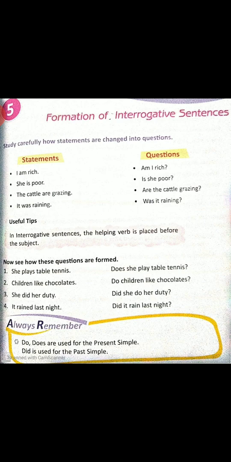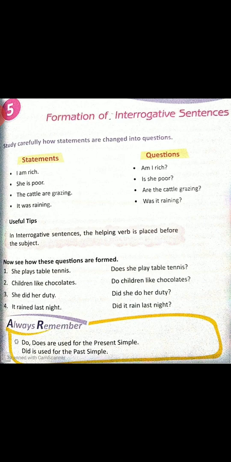The general rule for making interrogative sentences, or you can say questions, is the helping verb comes before the subject and the main verb comes after the subject. For example, once again I am telling, the train is arriving at the station. The train is the subject, isn't it? Is the helping verb and arriving is my main verb. So how will I frame the interrogative? Is the train arriving at the station? Followed with a question mark. Is my helping verb. It came at the first place. Then the subject and then the main verb arriving at the station.